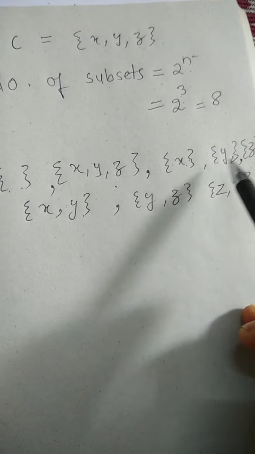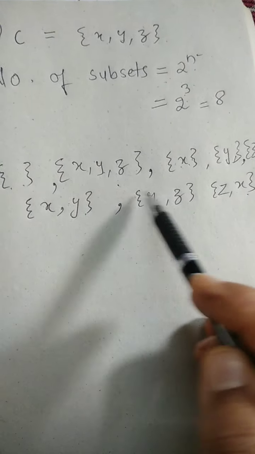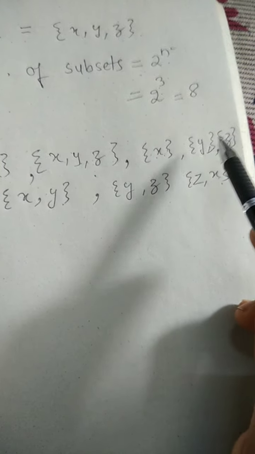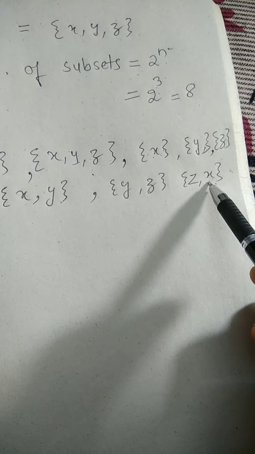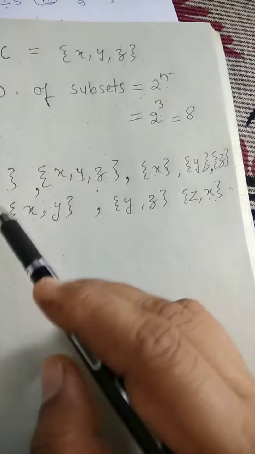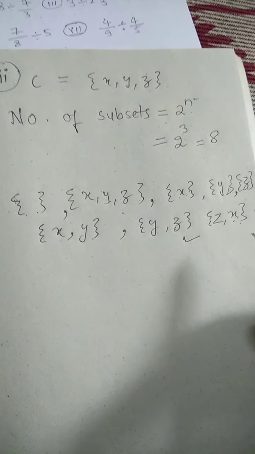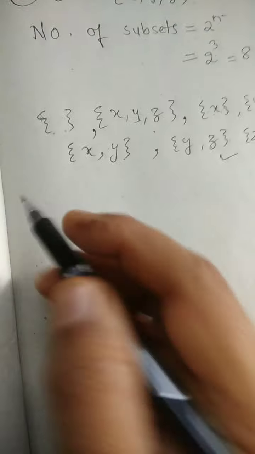Then smaller sets: first take single elements, then take two elements. So 1, 2, 3, 4, 5, 6, 7, 8. We have counted 8 subsets, so our answer is correct. Right? So easy it is. Now next one.